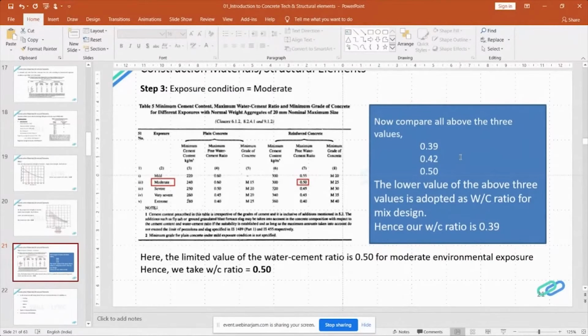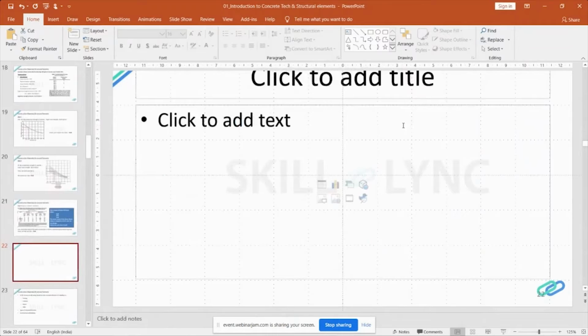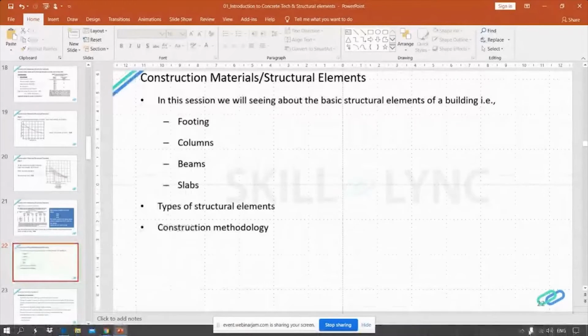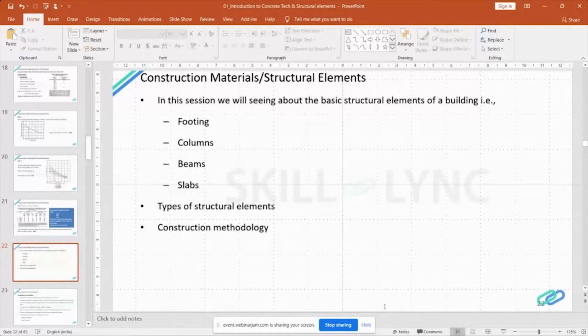So with this, I end my session on concrete technology, and next I am going on with my session on structural elements.